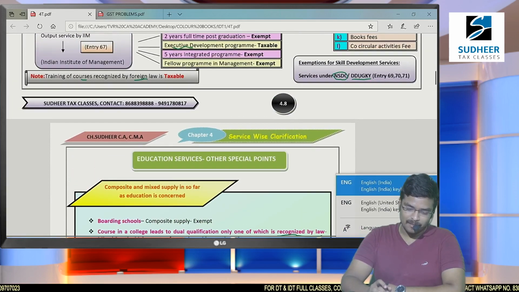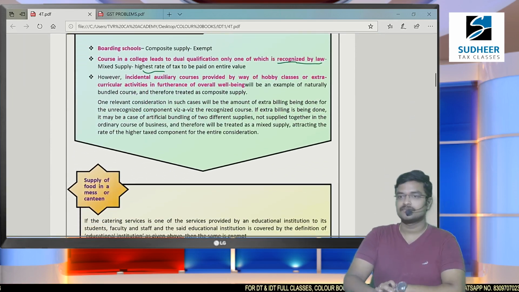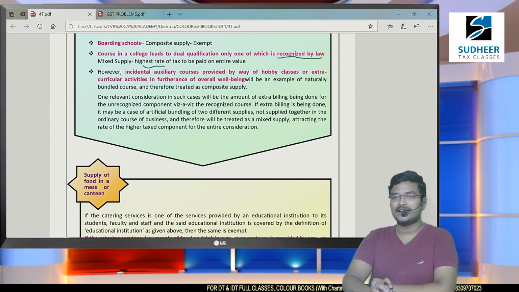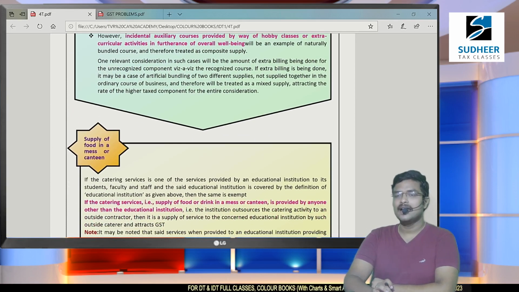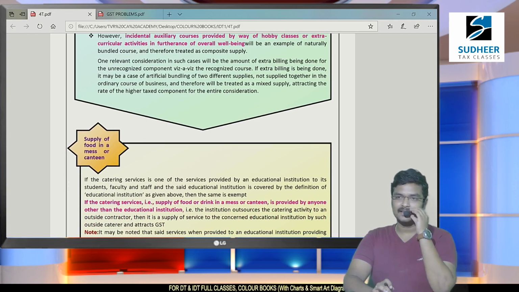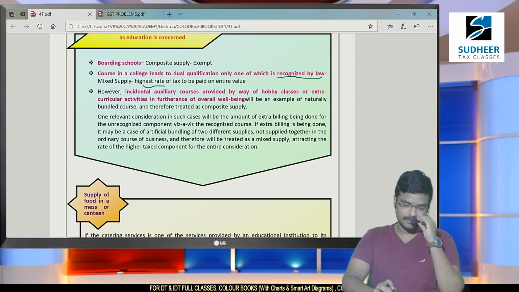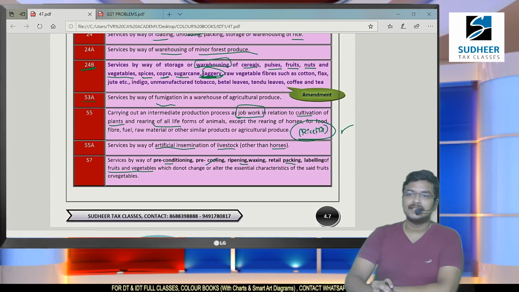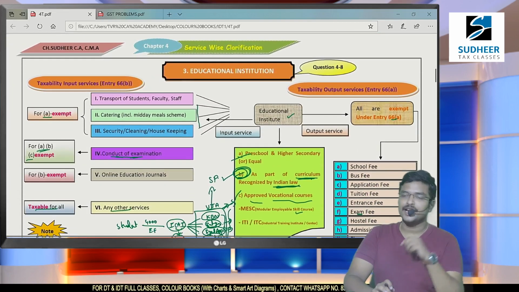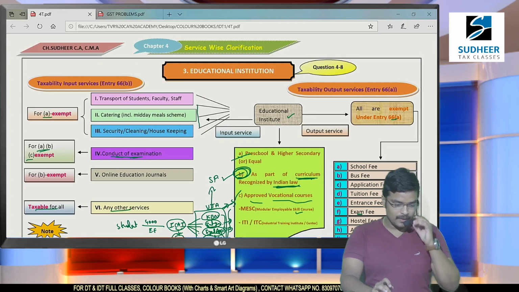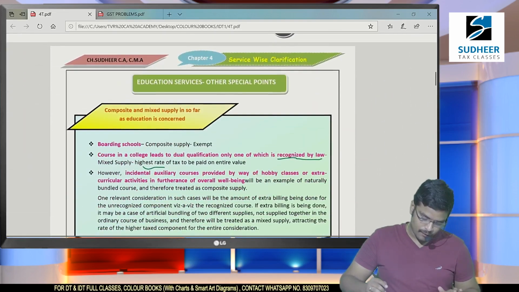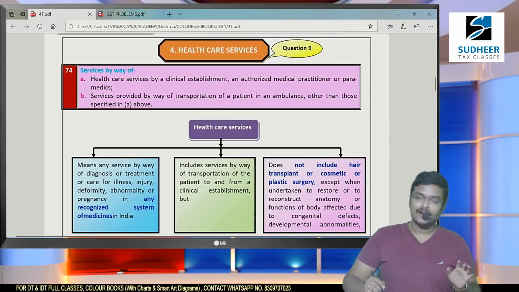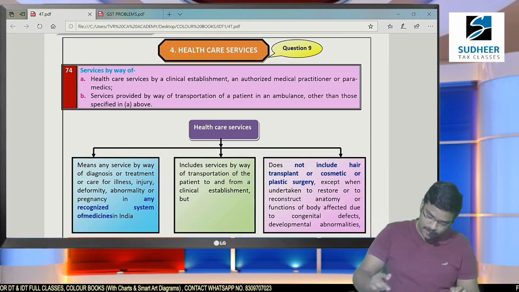As of now, we have completed three different services: charitable activities, agricultural activities, and education institutes. Now we are going to have a discussion on the fourth type of service, called healthcare services. Today our discussion is completely with the hospitals.